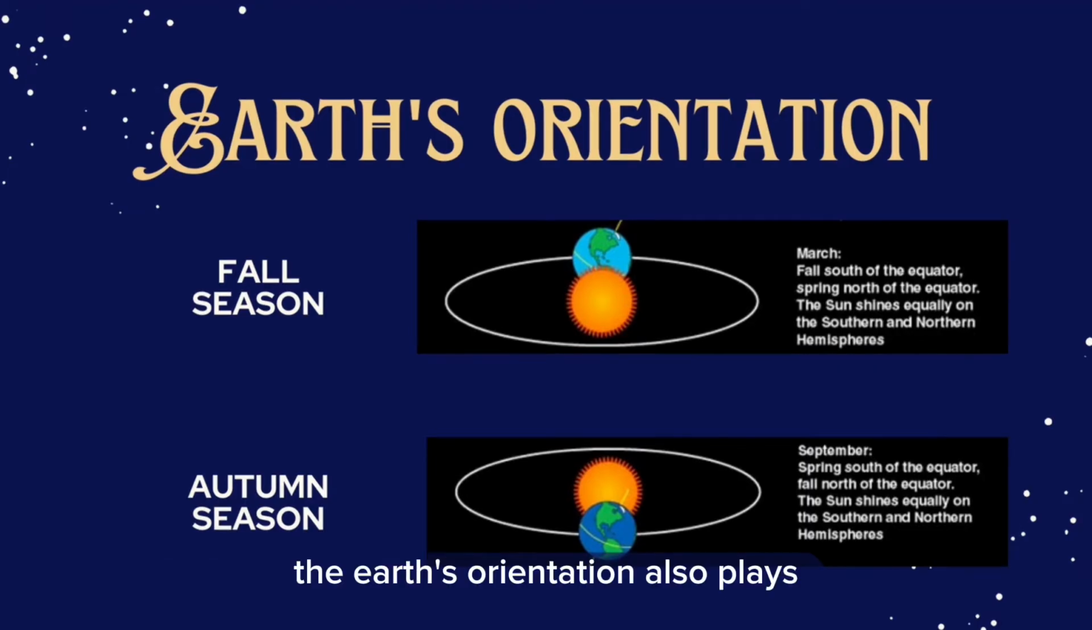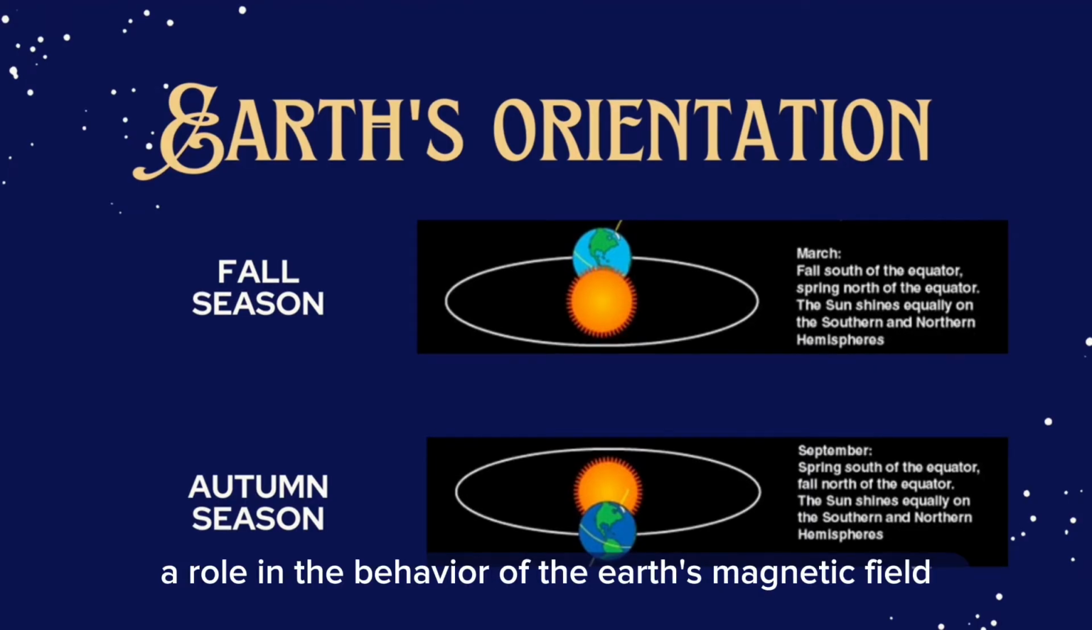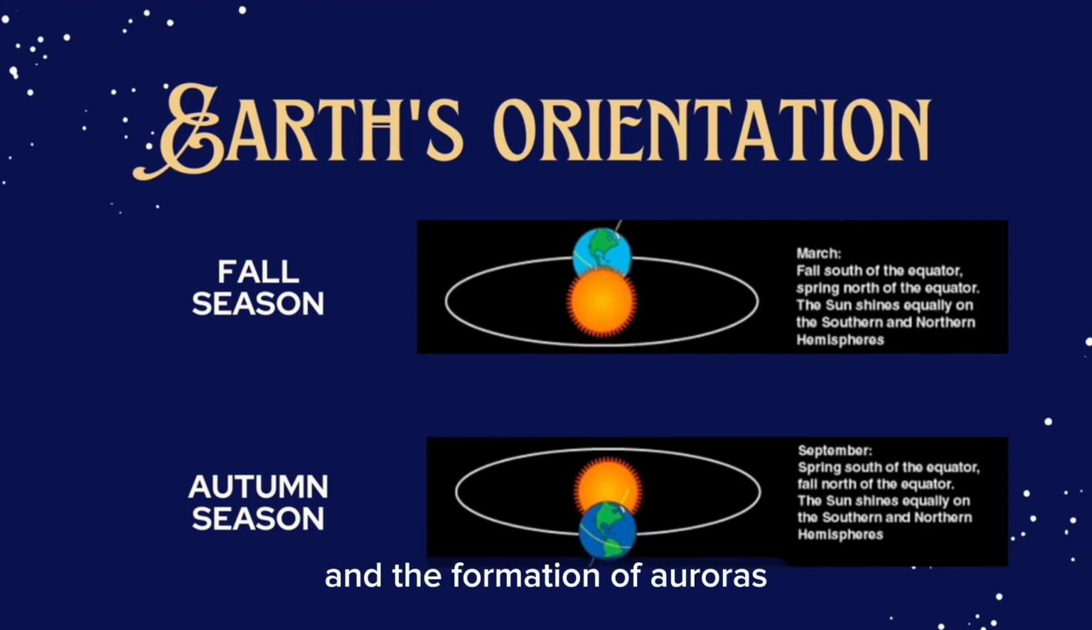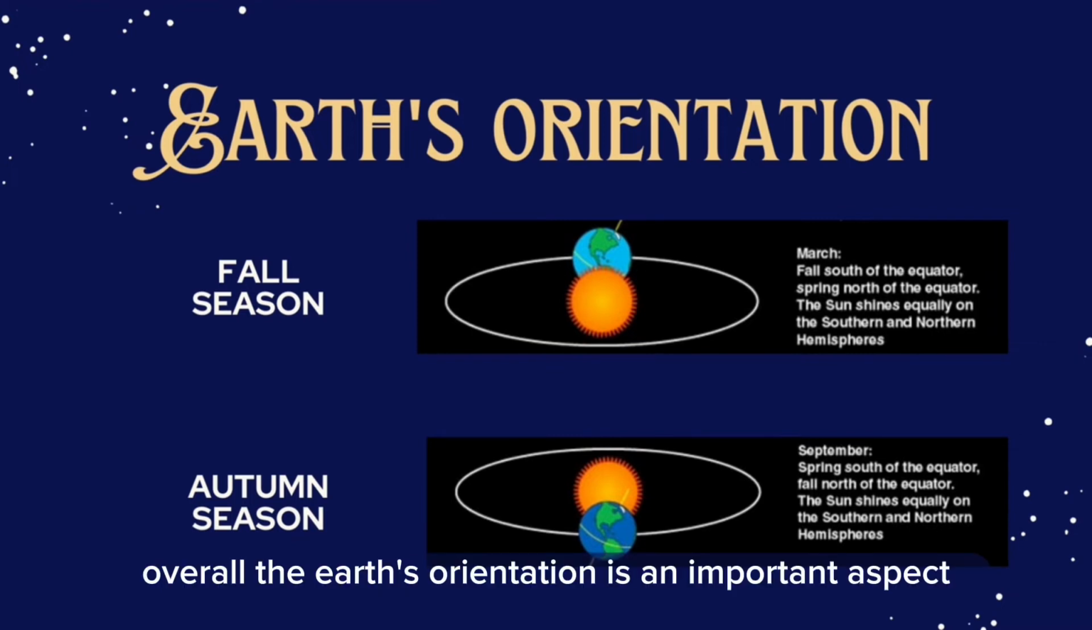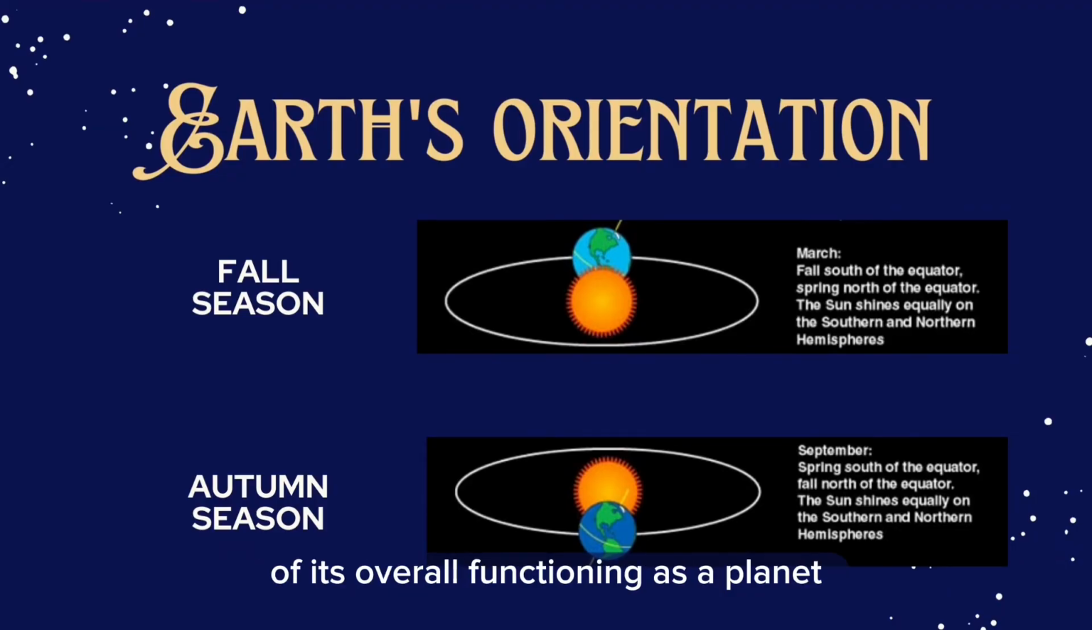The Earth's orientation also plays a role in the behavior of the Earth's magnetic field and the formation of auroras. Overall, the Earth's orientation is an important aspect of its overall functioning as a planet.